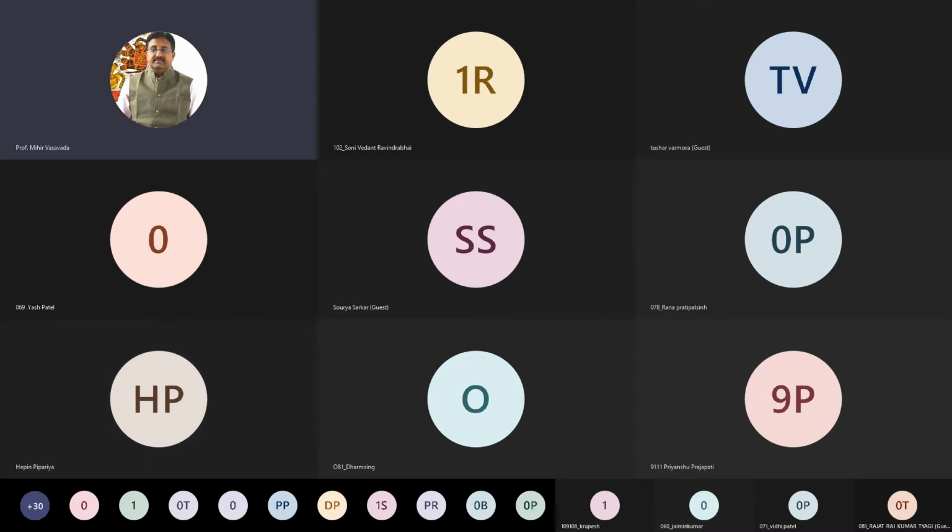Very good question. If you want to find out the magnitude of EMF, then you have to use the second law of Faraday, that the magnitude of induced EMF is proportional to the rate of change of flux linkages. Rate of change of flux linkages.